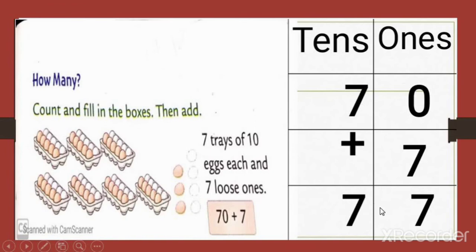We get the number 77. And in this box, we have to write it in expanded form. So as we have the answer 77, how can we write this in expanded form? 70 plus 7. Okay.